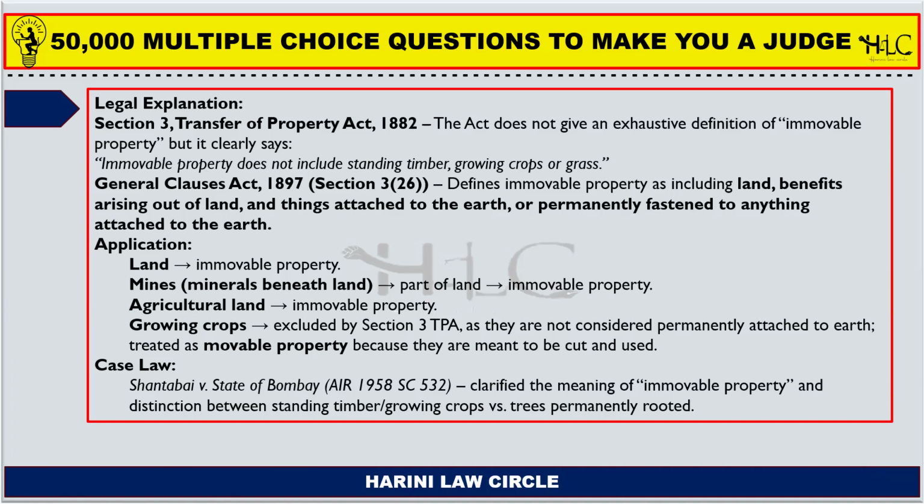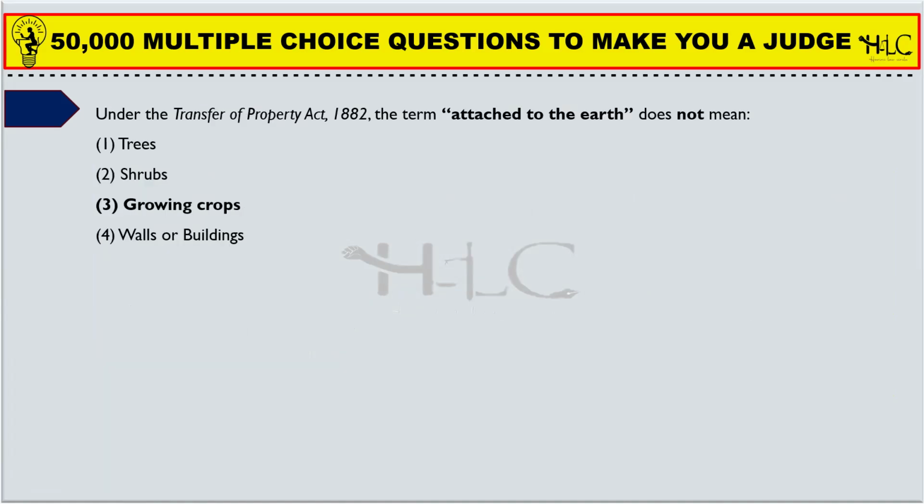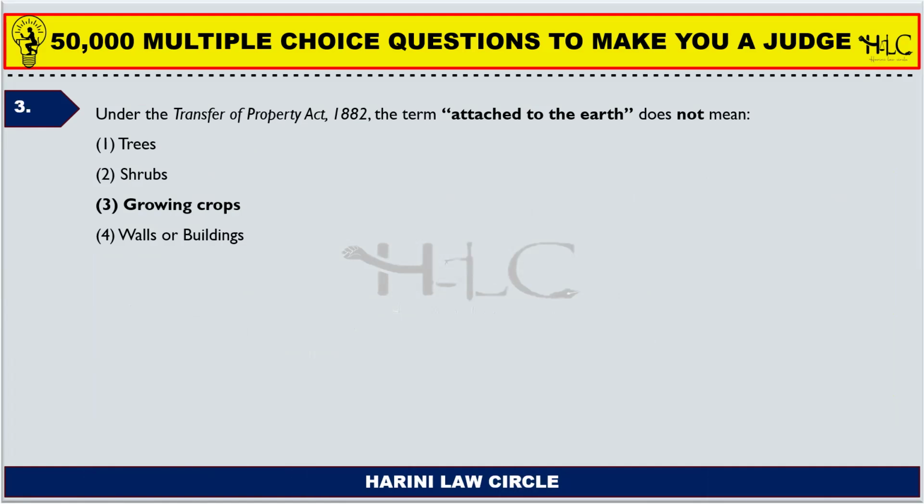So, as we can see from the explanation, growing crops are not part of an immovable property. Moving ahead to the third question. Under the Transfer of Property Act 1882, the term "attached to the earth" does not mean trees, shrubs, growing crops, walls, or buildings.